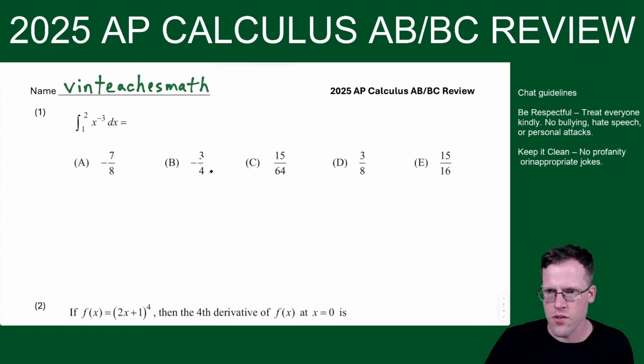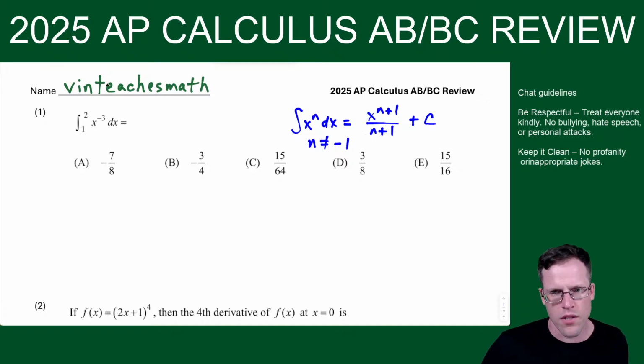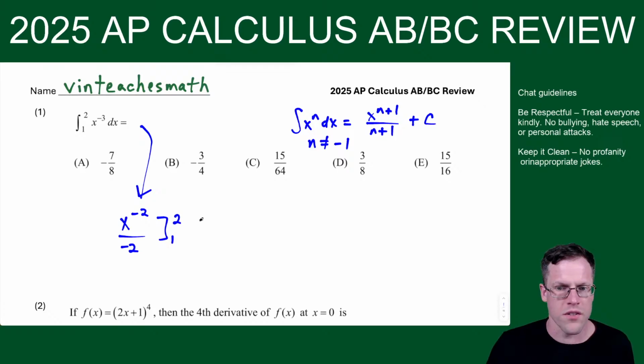All right. So the first question is just the fundamental theorem of calculus. Here we should know the power rule for antiderivatives. If we don't have this one, it's going to be kind of rough at the AP test. Just make sure that you have this and you're using it when n is not equal to -1. If n is -1, then you're going natural log. So here I'll write it over here. This will be x to the -3 plus 1, which is -2, and then we divide by -2, and we're going from 1 to 2.